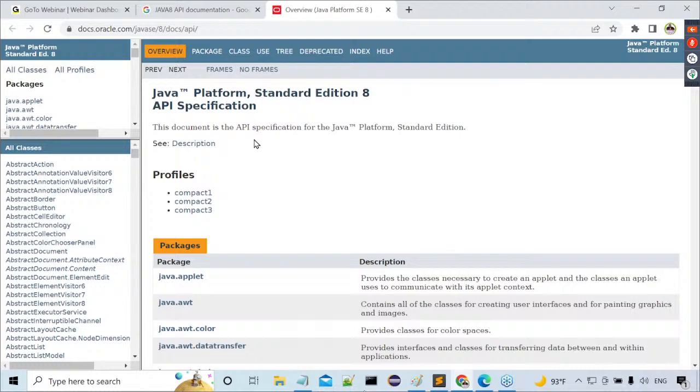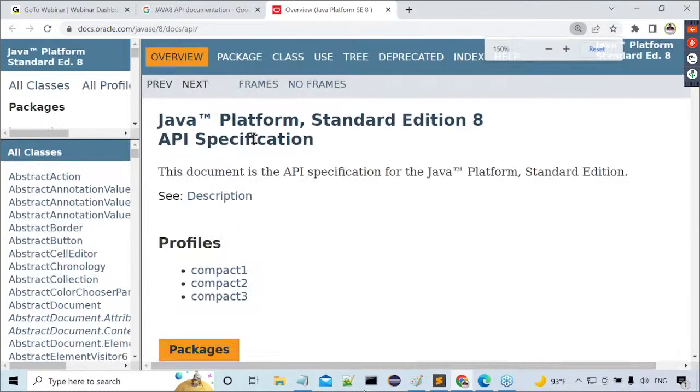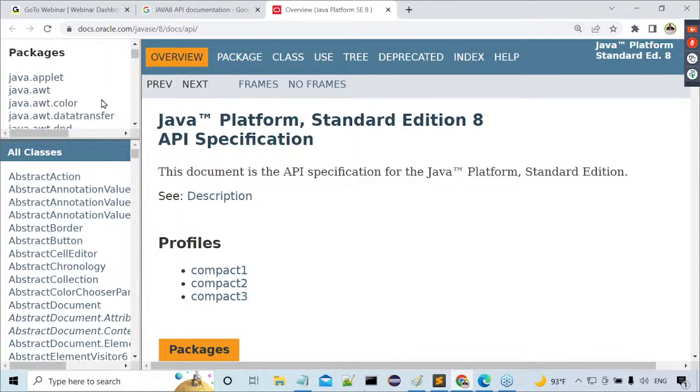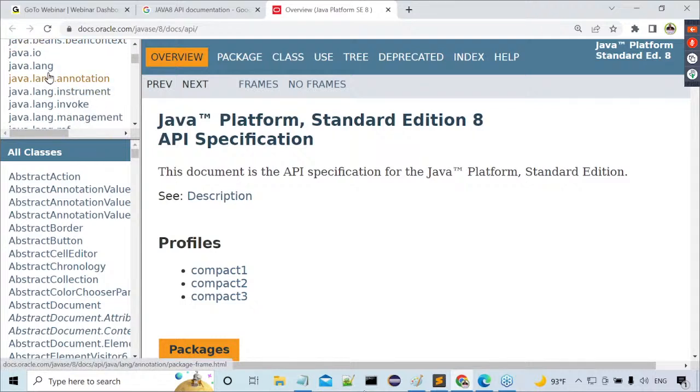Now let us select one package here. Observe carefully. Java.lang is a well-known package. All fundamental classes are available in the Java.lang package. Got my point or not? Java.lang is the package I want to select.